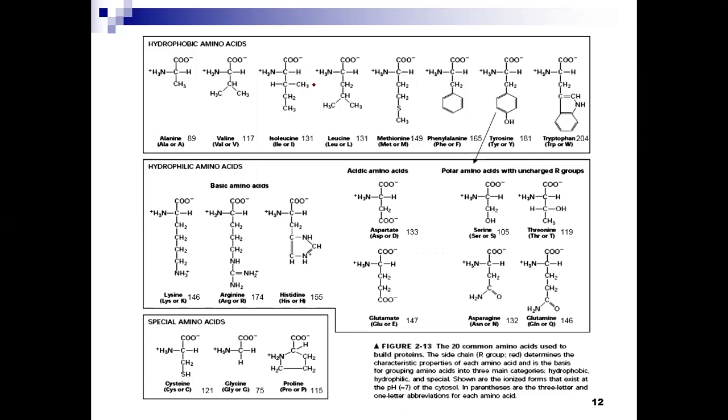We can also classify the amino acids into three major classes: hydrophobic, hydrophilic, and special amino acids. One class interacts with water, another does not, and the special ones include cysteine containing the sulfur group, glycine containing no chiral carbon, and proline being an aliphatic with a ring containing the amino group.